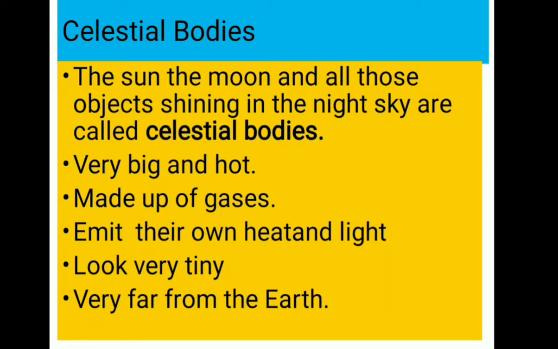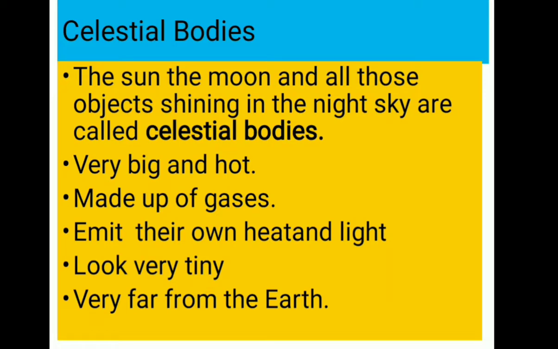But if you look at them carefully, you will notice that some of them do not twinkle as others do. They simply glow without any flicker, just as the moon shines. Yes, students, the sun, the moon, and all those objects shining in the night sky are called celestial bodies. Some celestial bodies have their own heat and light, which they emit in large amounts. These celestial bodies are called stars.